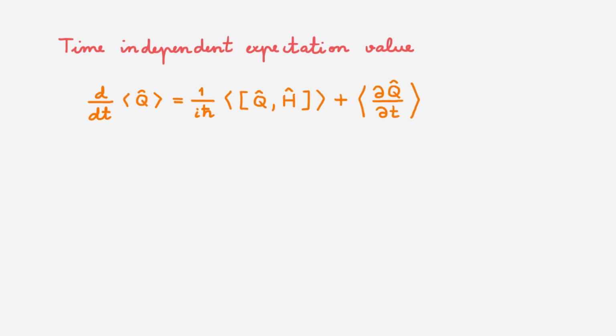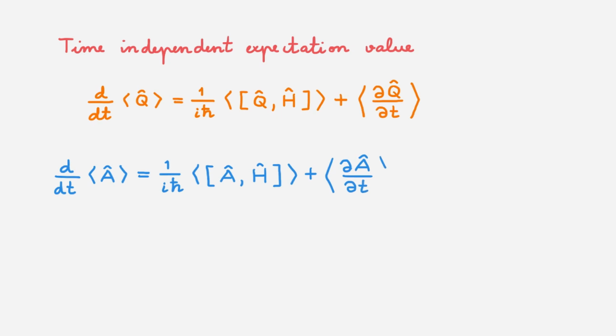If we now use this expression for an observable A that is a constant of motion, we get that the time derivative of the expectation value of A is equal to a term proportional to the expectation value of the commutator of A with the Hamiltonian, plus the expectation value of the time derivative of the observable A. But, by definition of a constant of motion, A commutes with the Hamiltonian, so this term vanishes, and, also by definition of a constant of motion, A is time independent, so this derivative also vanishes. This means that the time derivative of the expectation value of a constant of motion is overall 0.